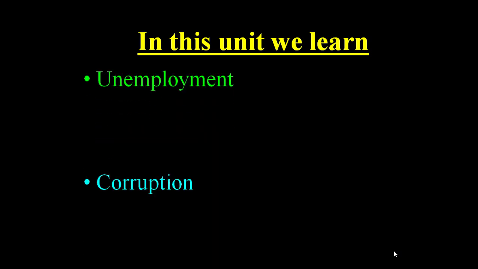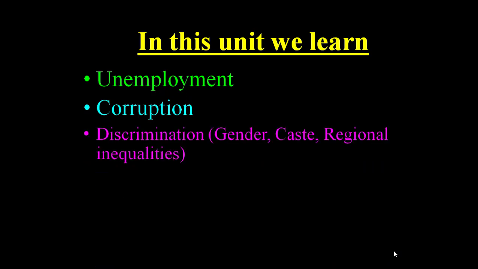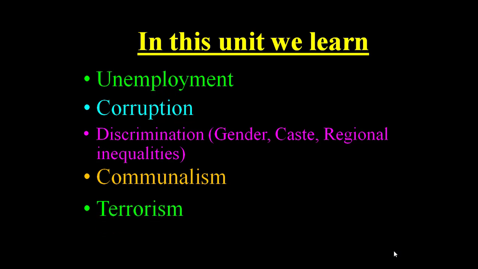In this unit, we learn unemployment, corruption, discrimination, especially gender discrimination, caste discrimination, regional inequalities, the concept of communalism, terrorism, corporate strategies.